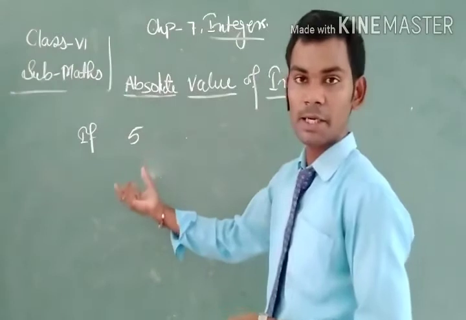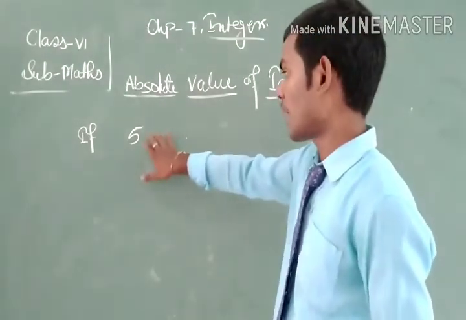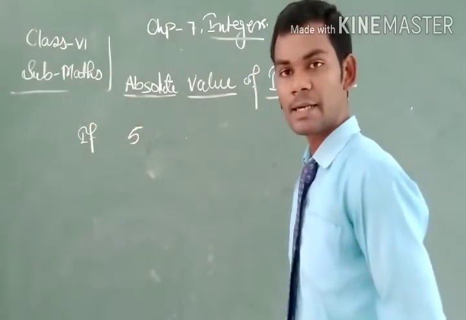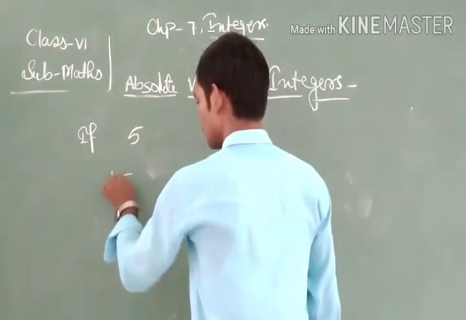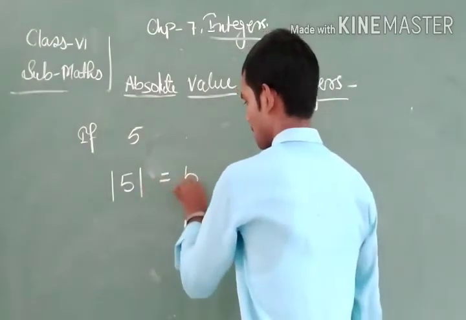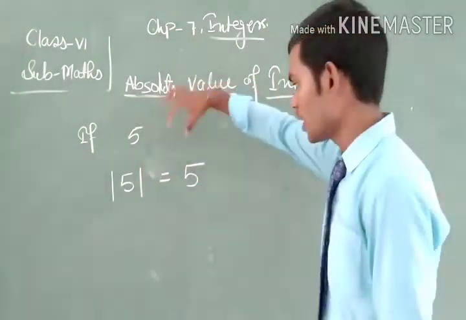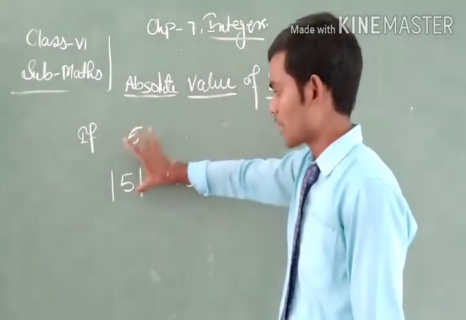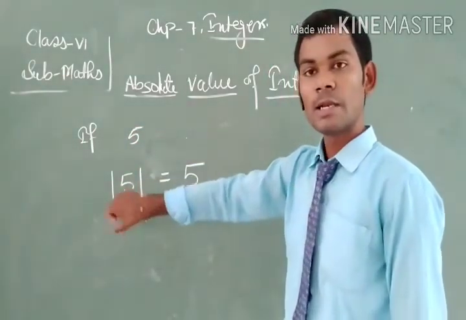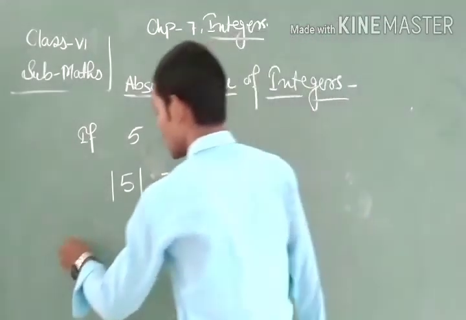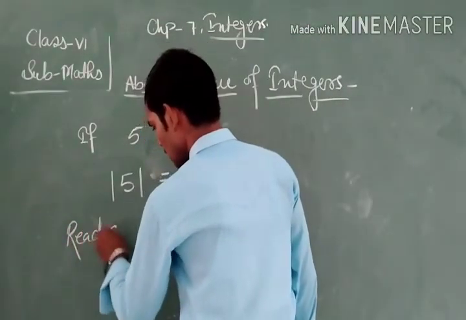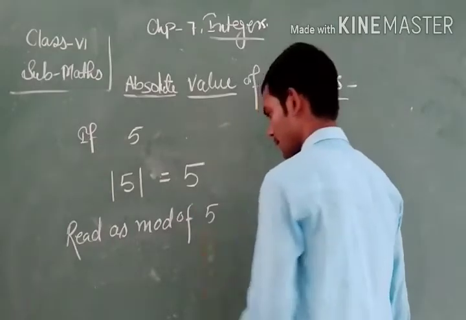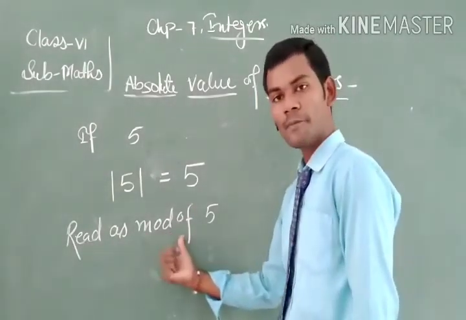Similarly, we write the absolute value by writing the number inside two vertical lines, and this is read as mod of 5.